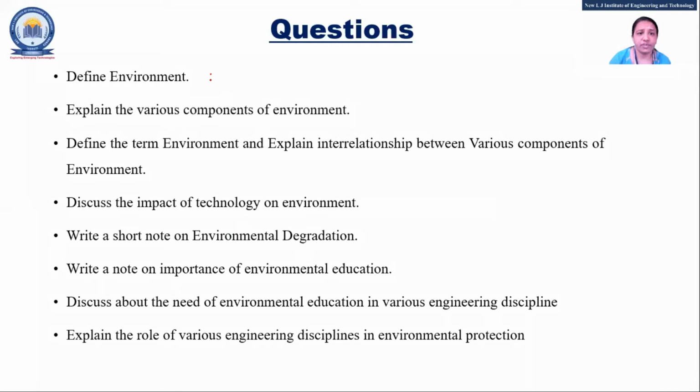The questions also include: define environment, explain components, what is the interaction or interrelationship between different environments, and what is the structure of the atmosphere. It is not listed here; it will be in unit 2 also. Degradation of environment has 3 main reasons. Then the impact on environmental education: how various engineering disciplines use it and why it is required. You need to explain how biology people and mathematics people can use it, so you can write in that way.